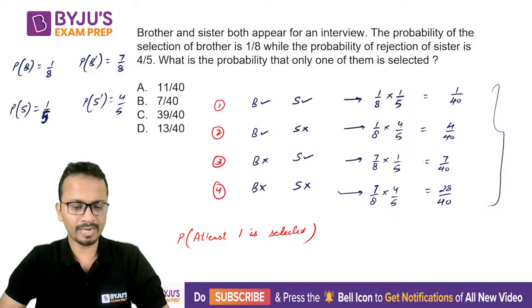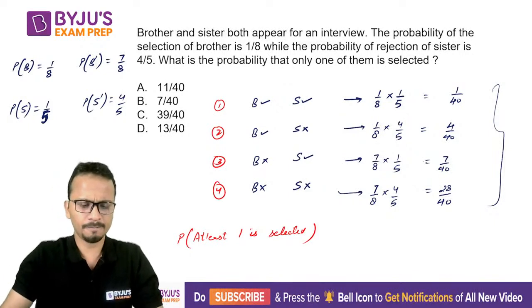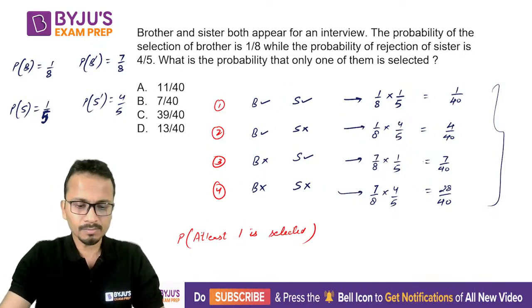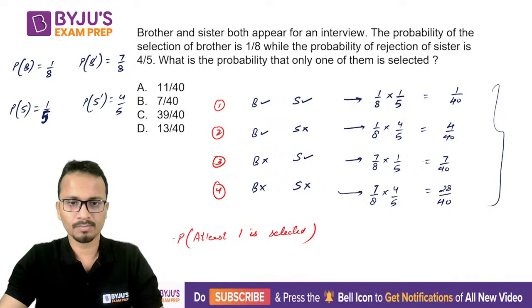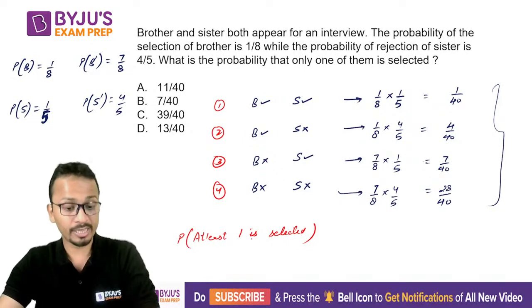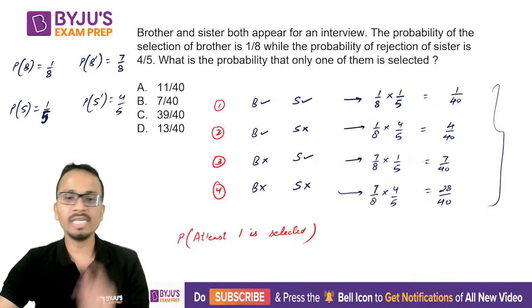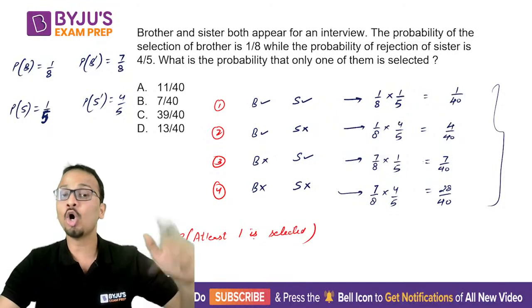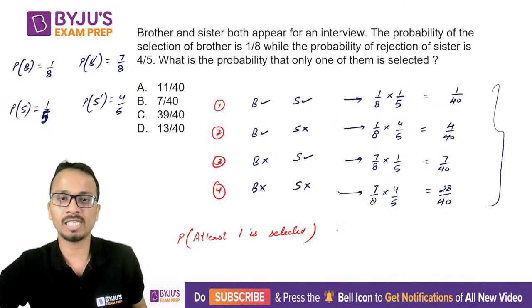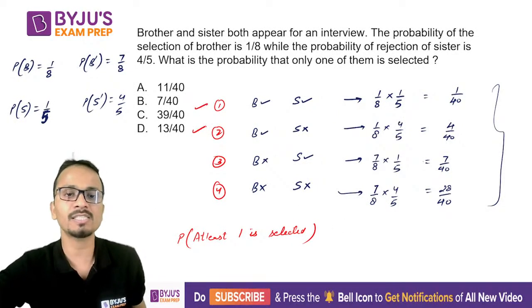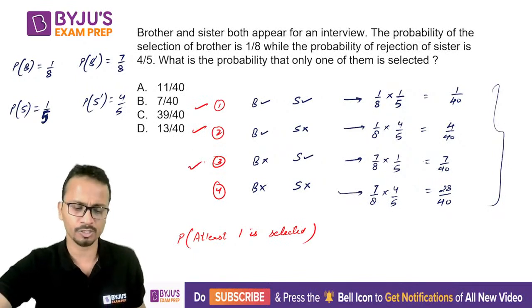Yes, all of you may write your answer here. So probability that at least one is selected. Ritesh, careful. At least one is selected. So either one of them will be selected or both of them may also be selected. So you will consider first, second, and third cases.